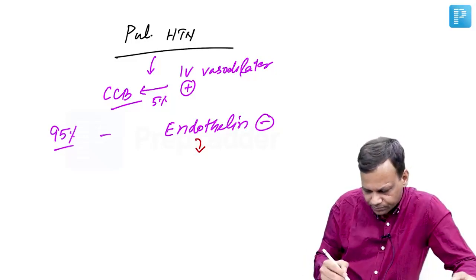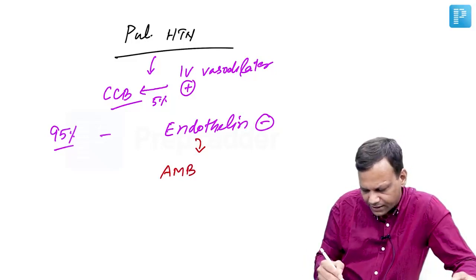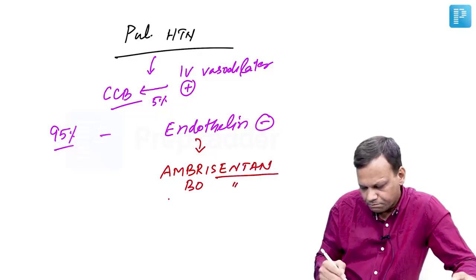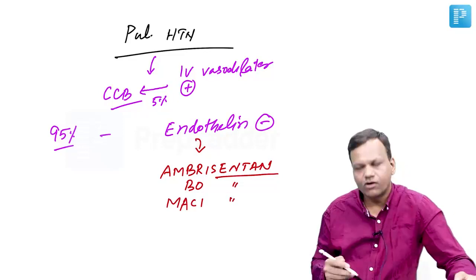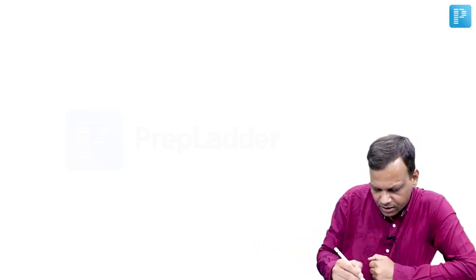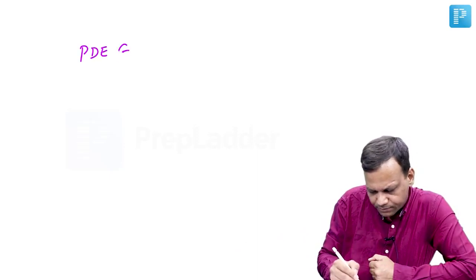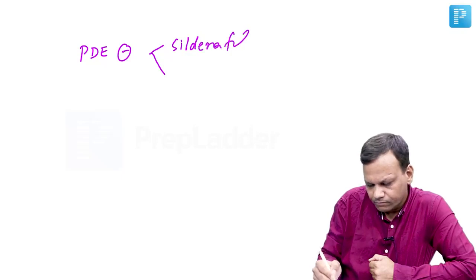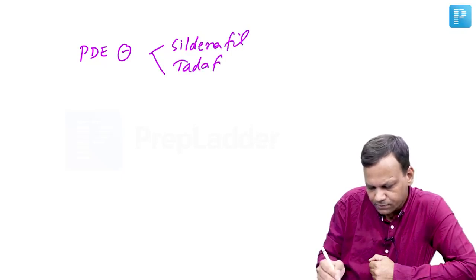The drugs like ambrisentan, bosentan, macitentan. These are the drugs of choice for pulmonary hypertension. Apart from these drugs, the other drugs which we can use in pulmonary hypertension include phosphodiesterase inhibitors, like sildenafil, tadalafil. They are also used in pulmonary hypertension.